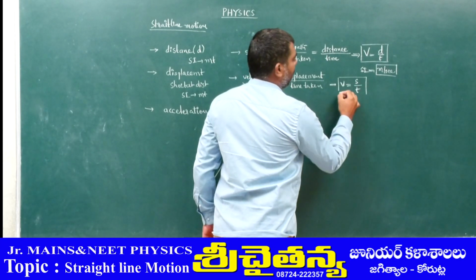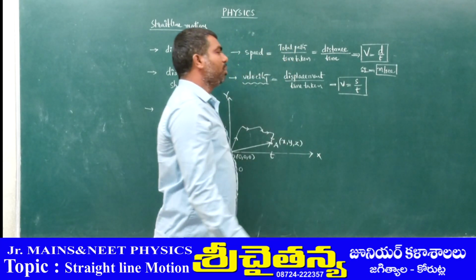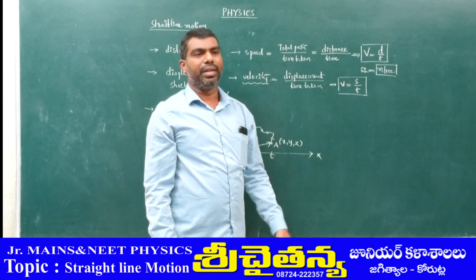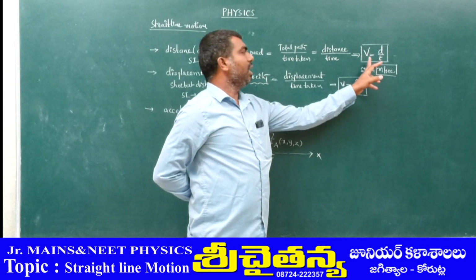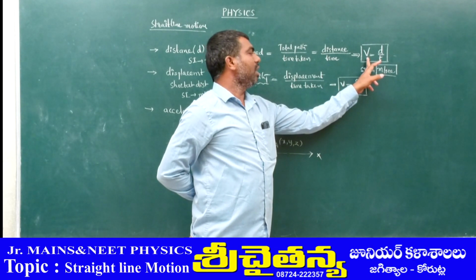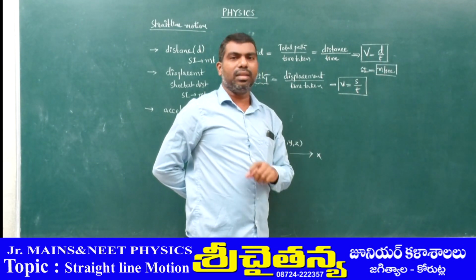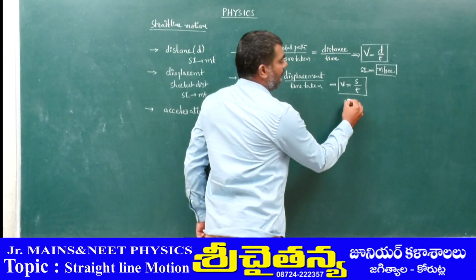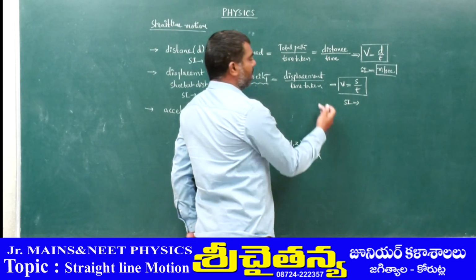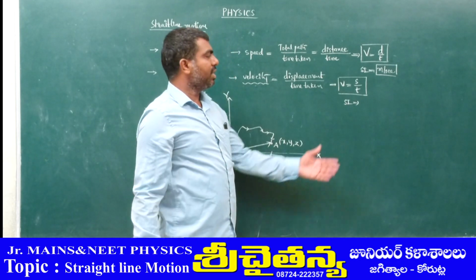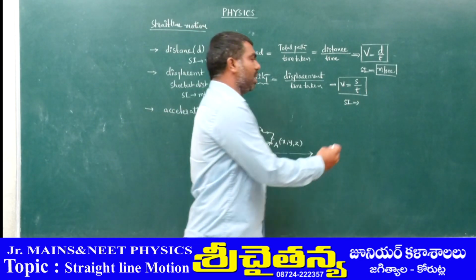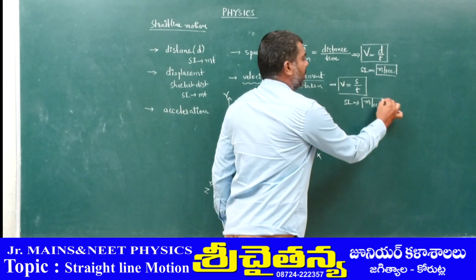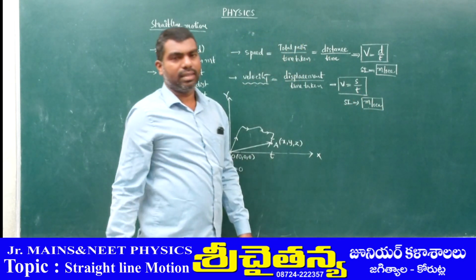This is the equation for velocity. The equation for speed is simply written with capital V, but velocity is written with the small v. That is a little bit different. Now again the SI unit: displacement by time taken means length by time, that is meter per second is the SI unit for velocity.